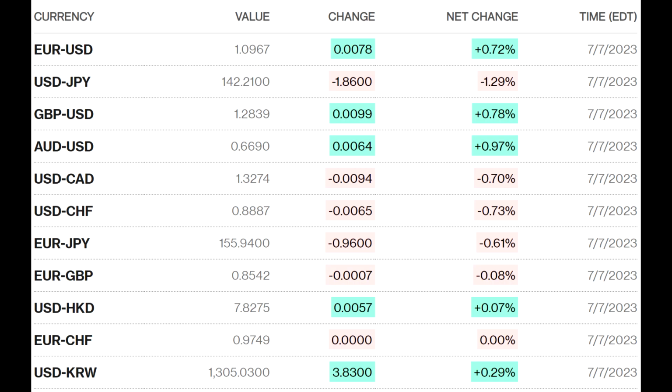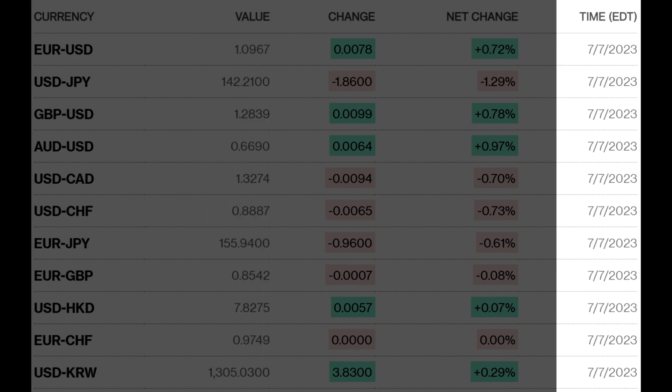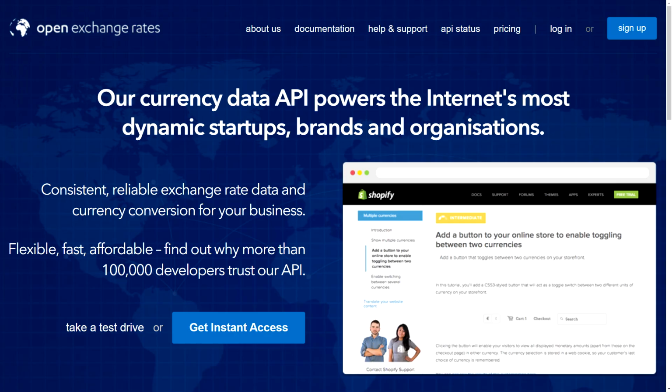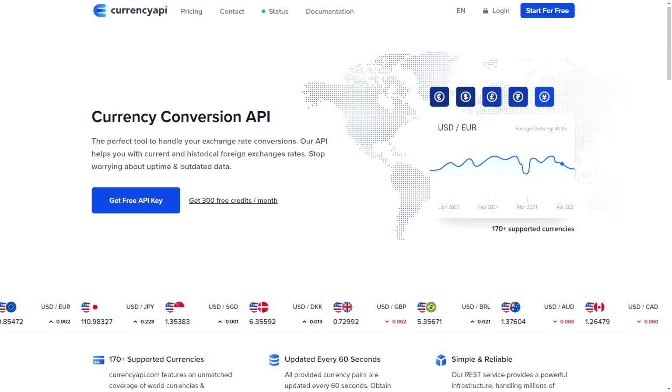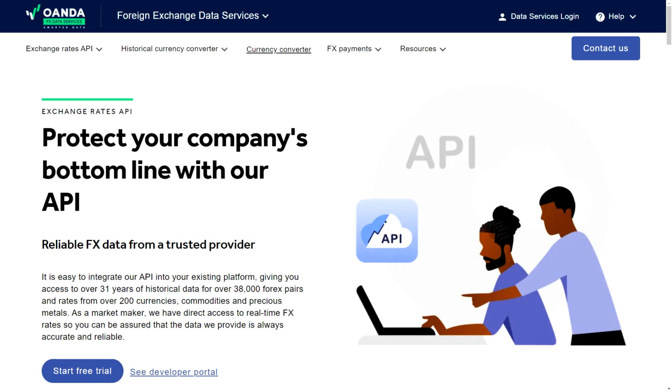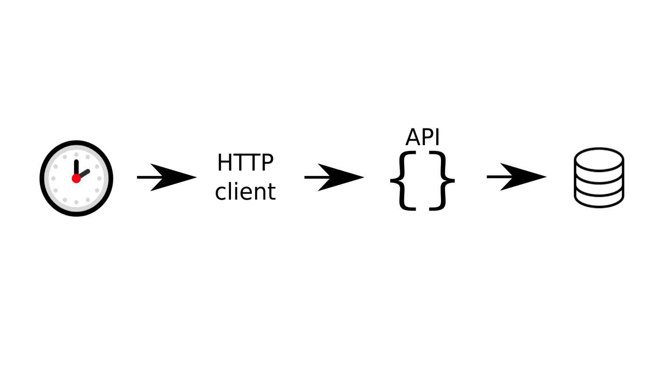Currency conversion. To convert between currencies, you need to know an exchange rate. I already said that it's usually a number with 4 digits after the decimal point. We need to get it somewhere, and it has to be up to date. There are many APIs that offer exchange rates. Some of them are free, some are paid, depending on what currency pairs you need. Pick one that suits you, then download the data every couple of minutes and cache it, so you don't have to ping the API every time you need a rate.